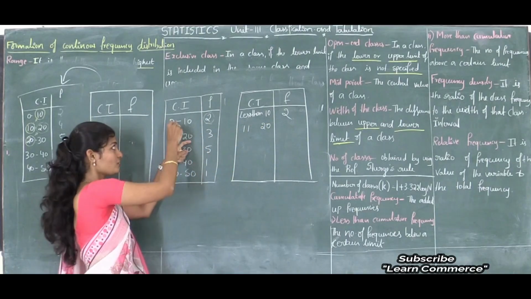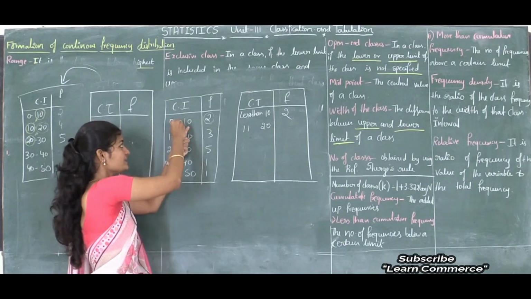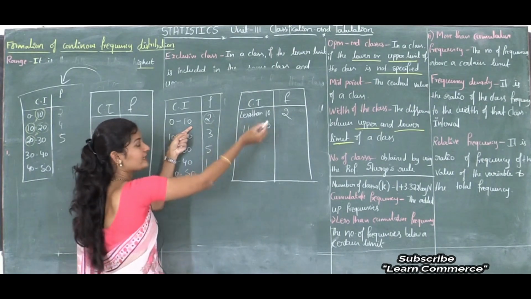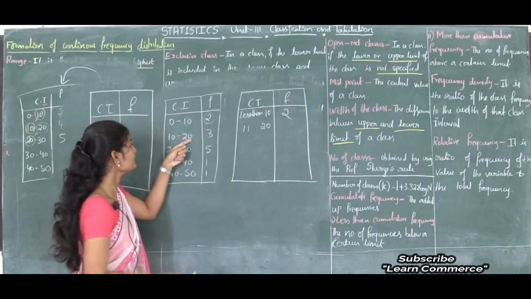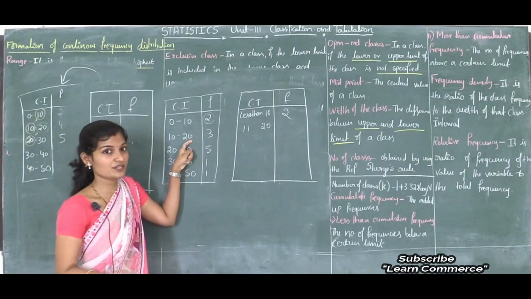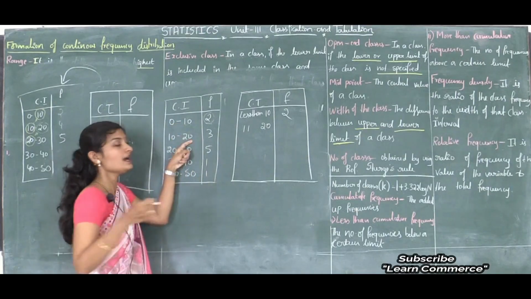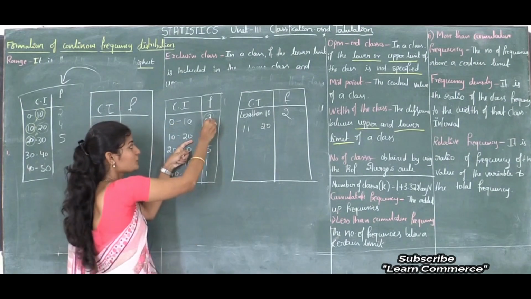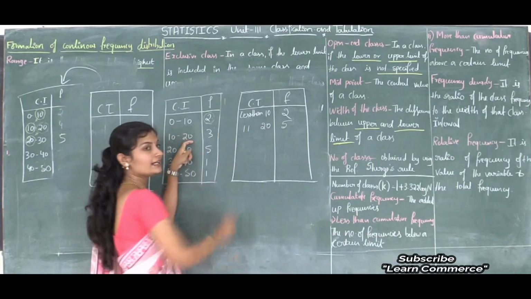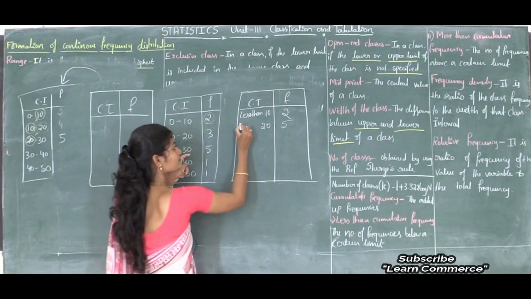Less than 20 means 0 to 20, how many observations are there? Less than 10 means 0 to 10, where 2 observations are repeated. And here 10 to 20, how many observations are repeated? Frequency is the number of observations repeated, isn't it? Here 0 to 20, less than 20, 2 plus 3, that is 5. 5 observations are repeated under less than 20. Next, less than 30 means what?